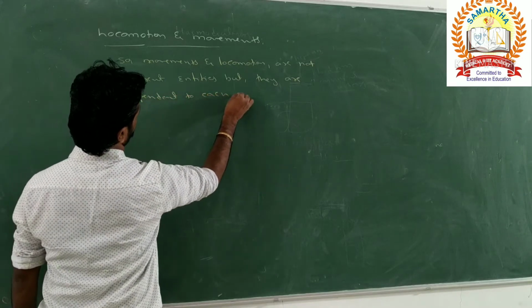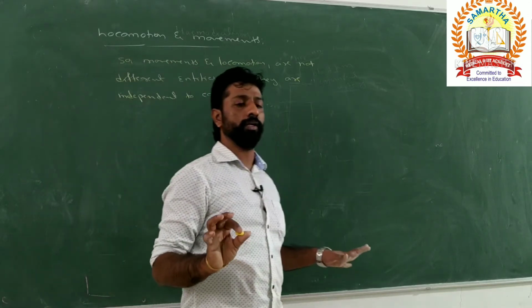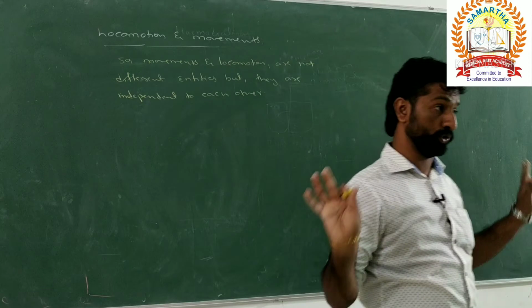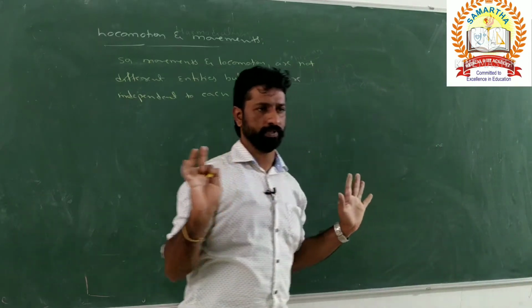What is the meaning of this? Movements in any part of the body may or may not result in locomotion in that individual, but movements will take place in the body, right?